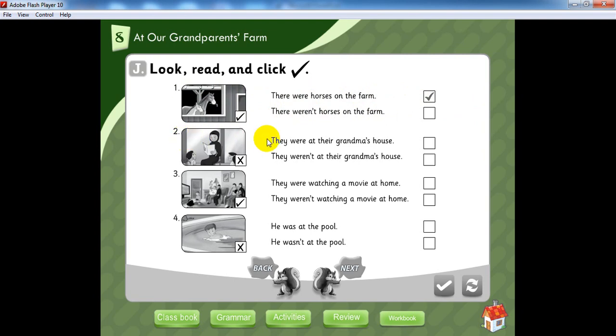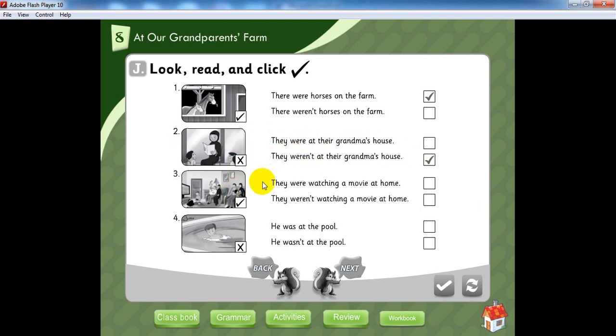Great. Number 2. You have X. So what are we gonna say? Bravo. Yes. They were at their grandma's house. They weren't at their grandma's house. Huh? Weren't. Great. Because we have X here, we're gonna say weren't.